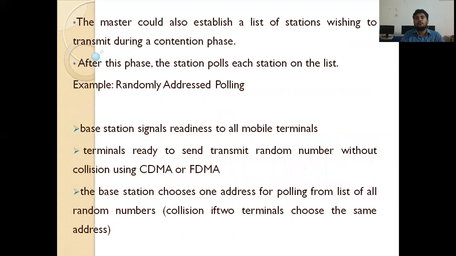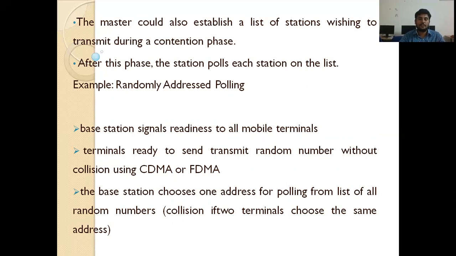The master could also establish a list of stations wishing to transmit during a contention phase. After this phase, the master polls each station on the list. For example, randomly addressed polling. The base station signals ready to all mobile terminals, and terminals ready to send transmit a random number without collision using CDMA or FDMA.